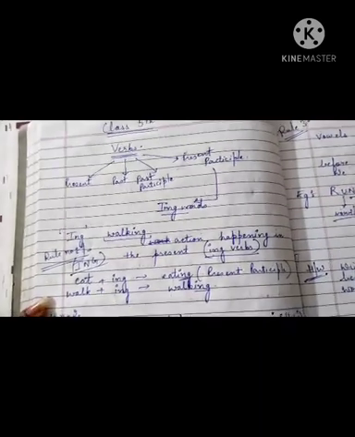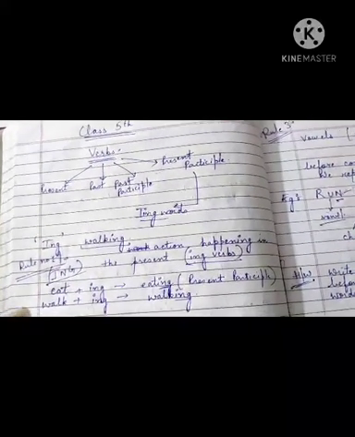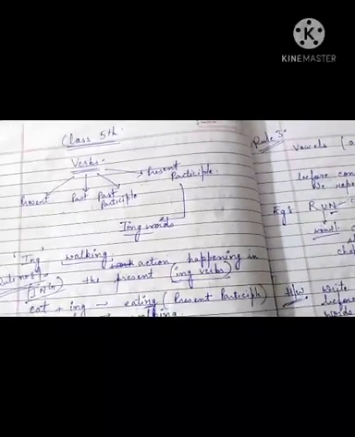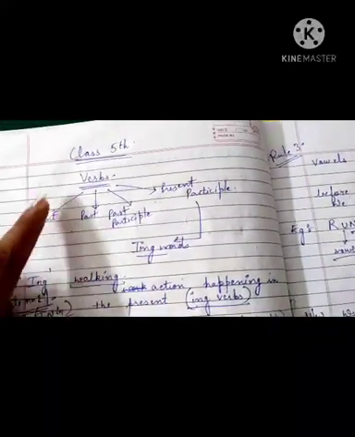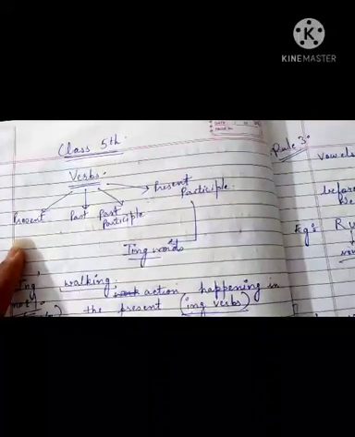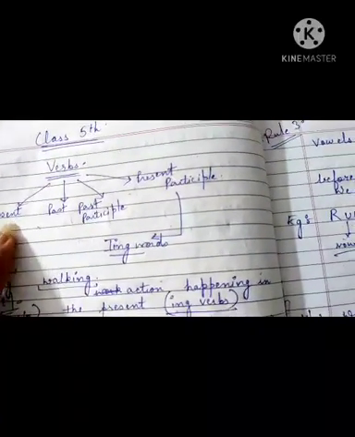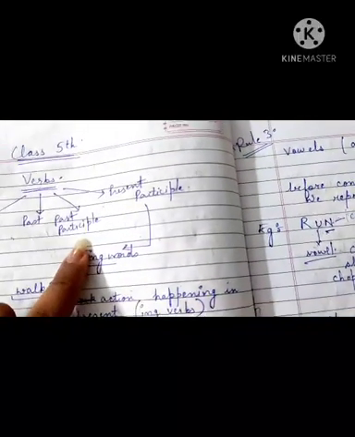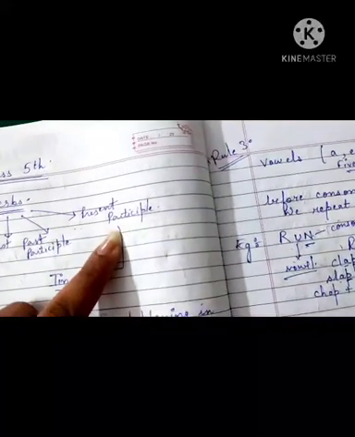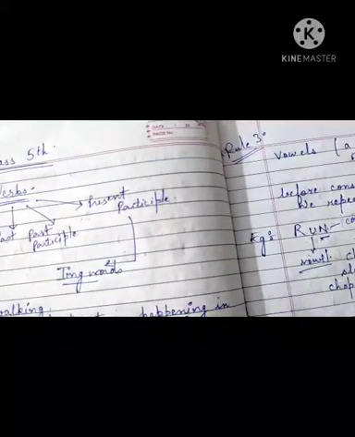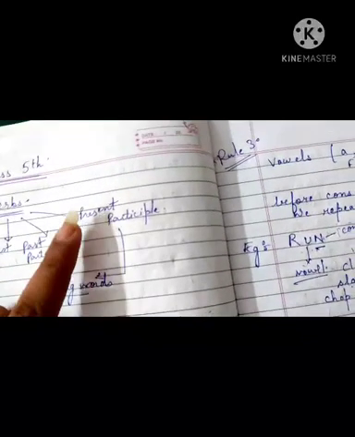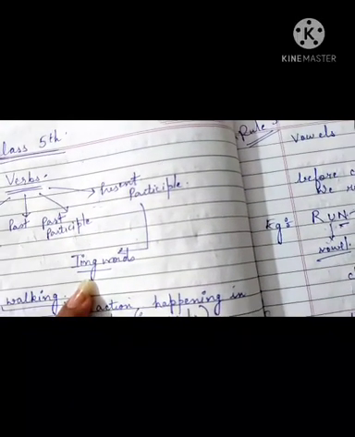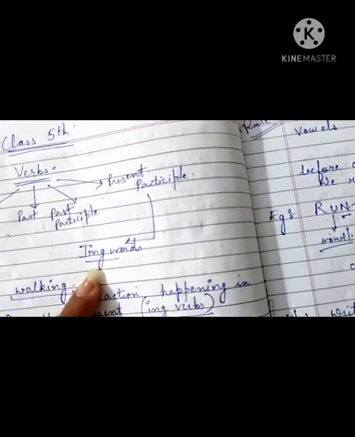Today we are going to learn the present participle form of the verbs. As I have mentioned earlier, verbs are divided into four forms: present form, past form, past participle and present participle. Today we are going to learn the three rules of the present participle, which are also known as ing words. Okay?